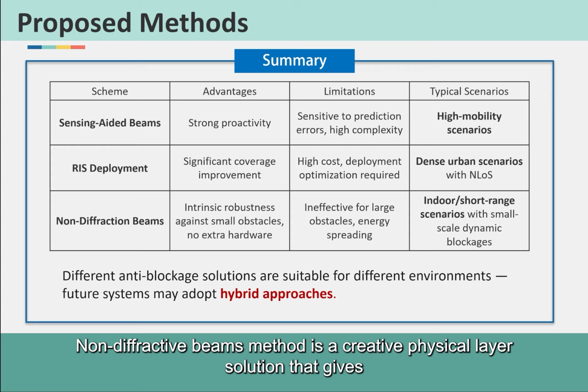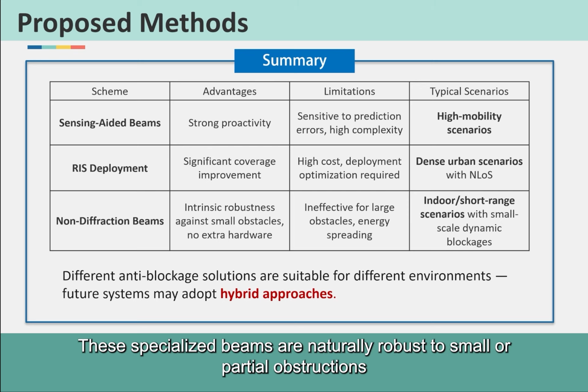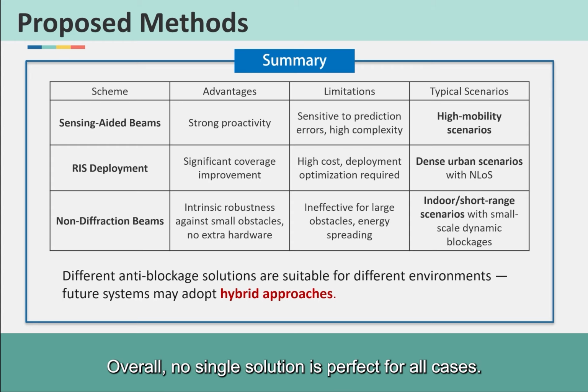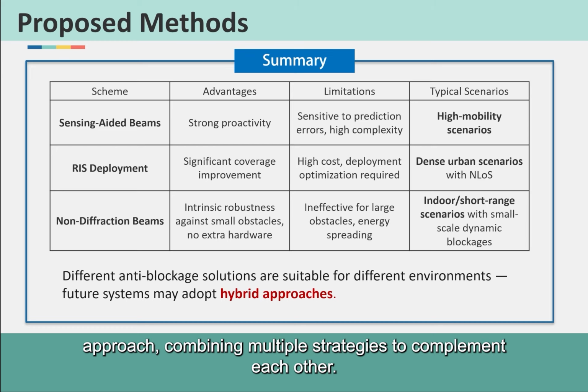The non-diffractive beams method is a creative physical layer solution that gives the signal itself a way to detour around obstacles. These specialized beams are naturally robust to small or partial obstructions and are best suited for indoor or short-range situations. Overall, no single solution is perfect for all cases. In the future, terahertz communication systems will likely adopt a hybrid approach, combining multiple strategies to complement each other.